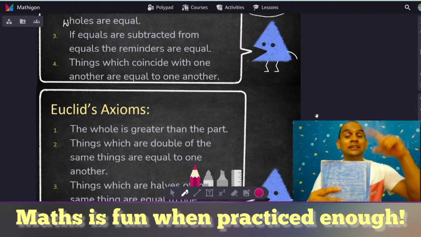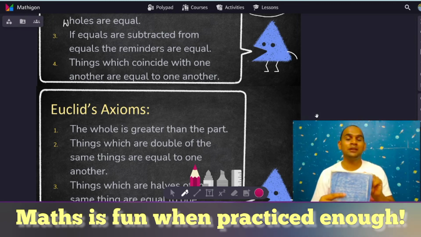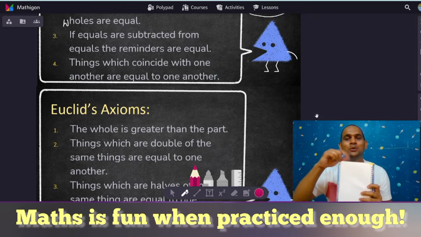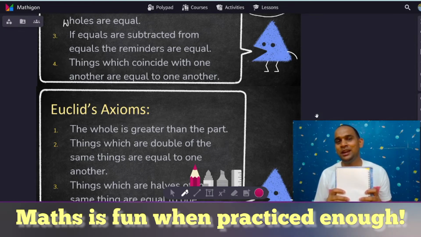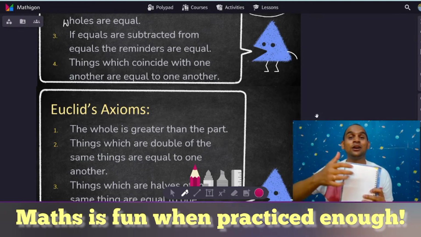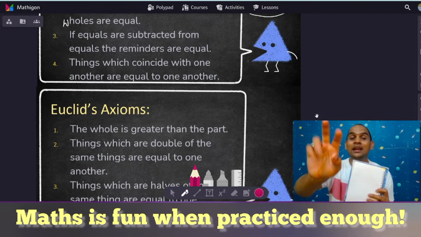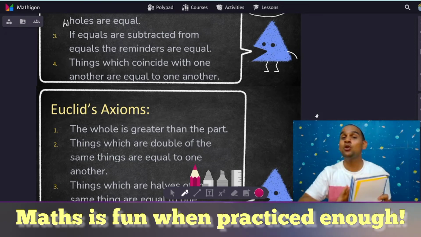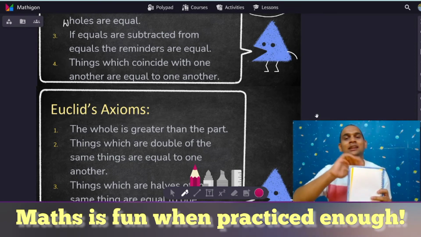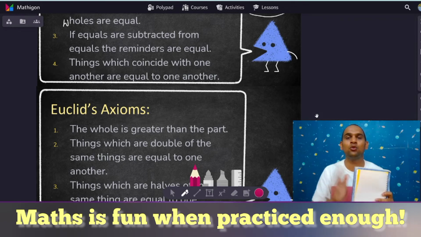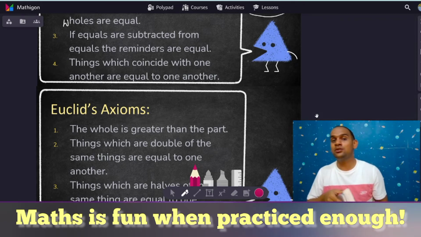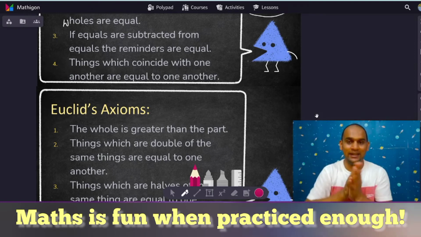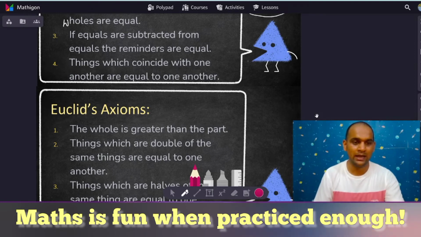If I keep this diary on top of this and show you like this, you can say that the textbook is overlapping the diary. But when I show you like this, is the diary overlapping the textbook? No, right? So this is not a condition where the things coincide with one another. The book is coinciding the diary, but the diary is not. In that situation, they won't be equal. But if we could find a situation where both are overlapping each other or coinciding each other, they will be equal. I hope that is clear.